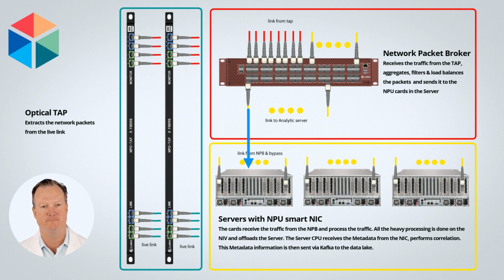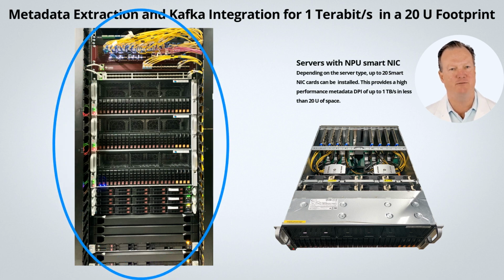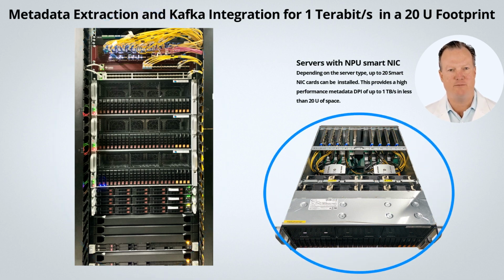These pictures show our solution installed in one of our customers' data centers, where it handles more than 1 terabit mobile user plane. The system only requires half a rack and consumes a fraction of the power of a pure server-based solution. Finally, the data is fed via Kafka to the customer's data lake. The right picture shows an open server with 8 NICs installed, where all the processing is done in the smart NICs. This circumstance makes the solution so efficient.